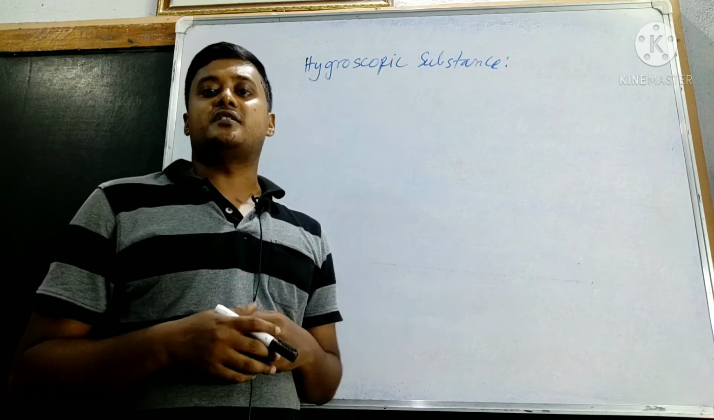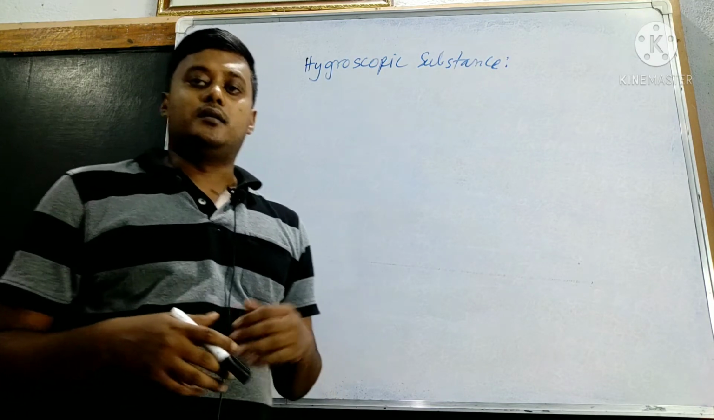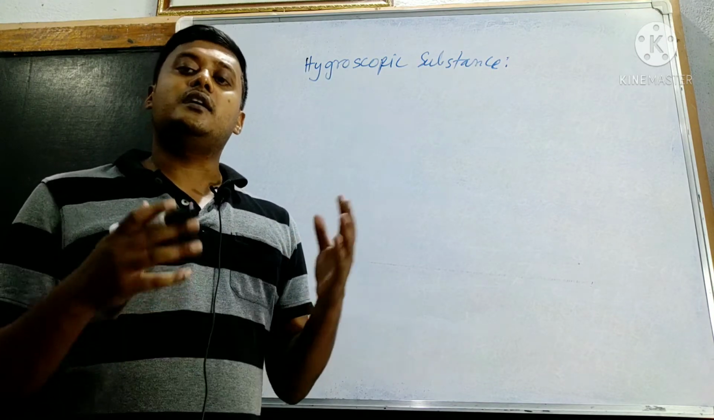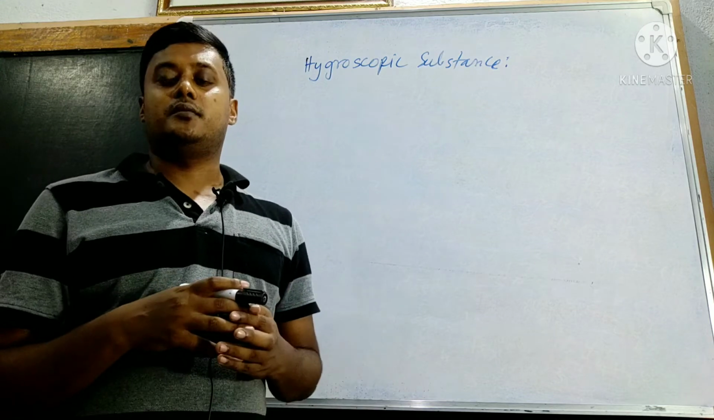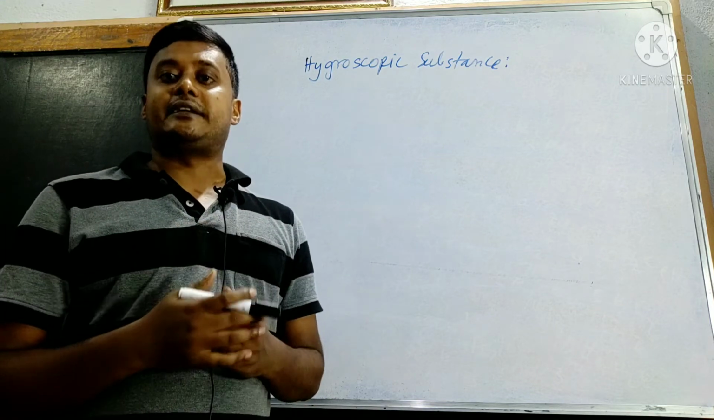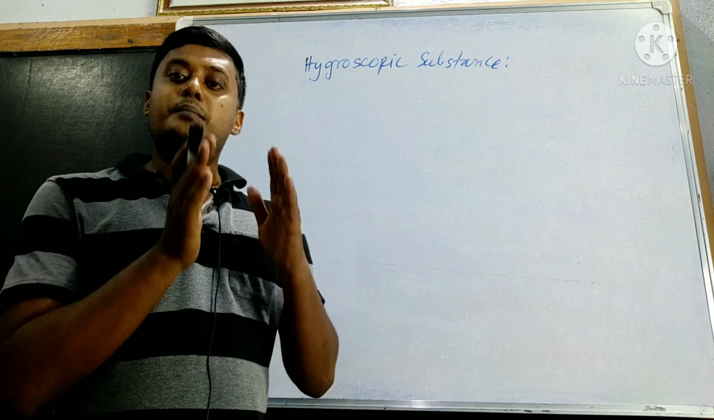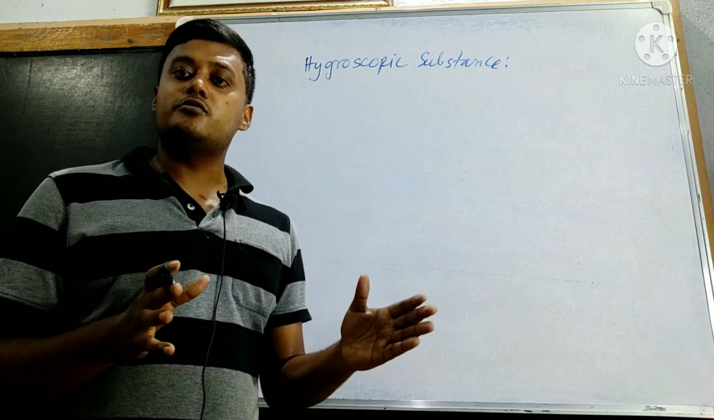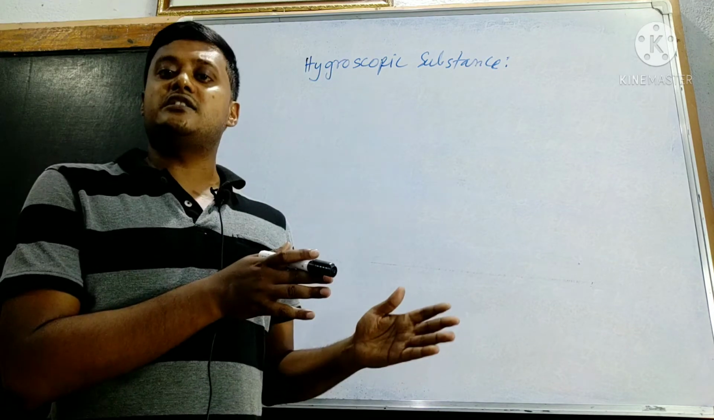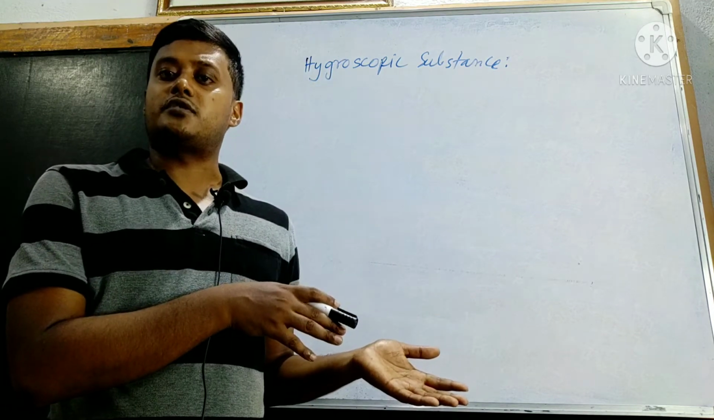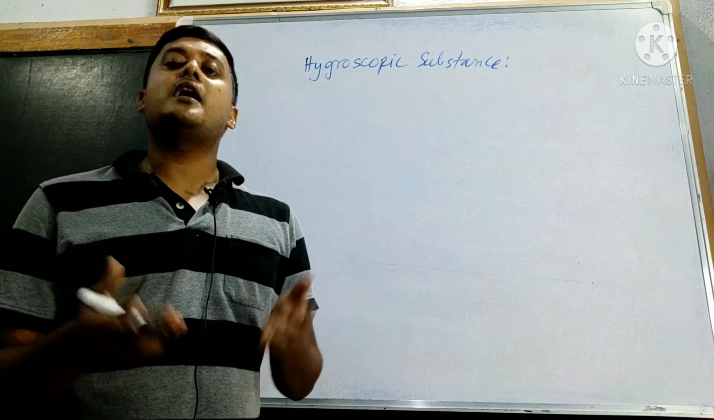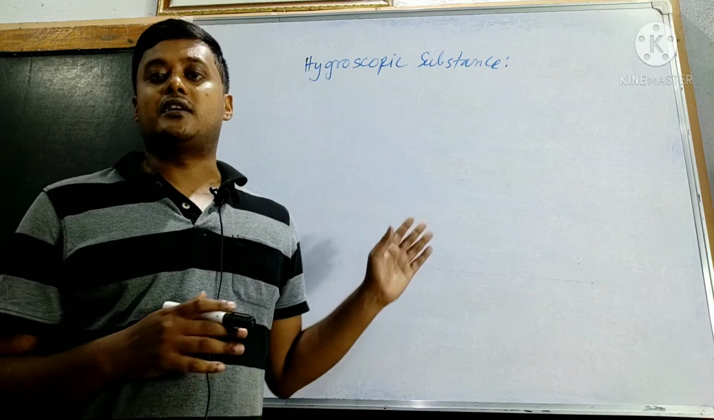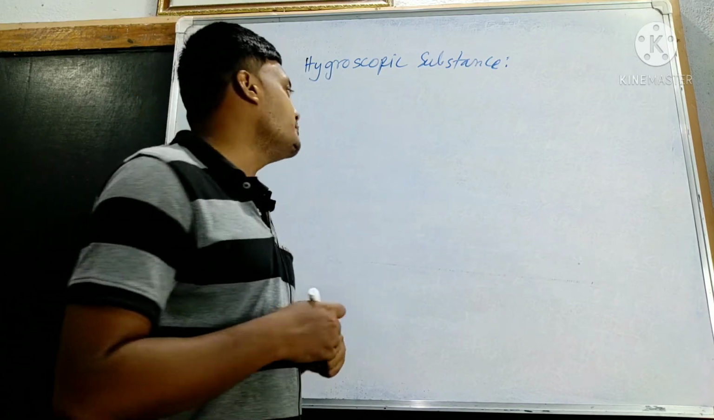Next, hygroscopic substance. A hygroscopic substance, when exposed to the atmosphere, also absorbs moisture, but there is no change in its state. That is the basic difference between deliquescent and hygroscopic. A deliquescent substance changes state and converts into a saturated solution, but a hygroscopic substance, after absorbing moisture, has no change in state.